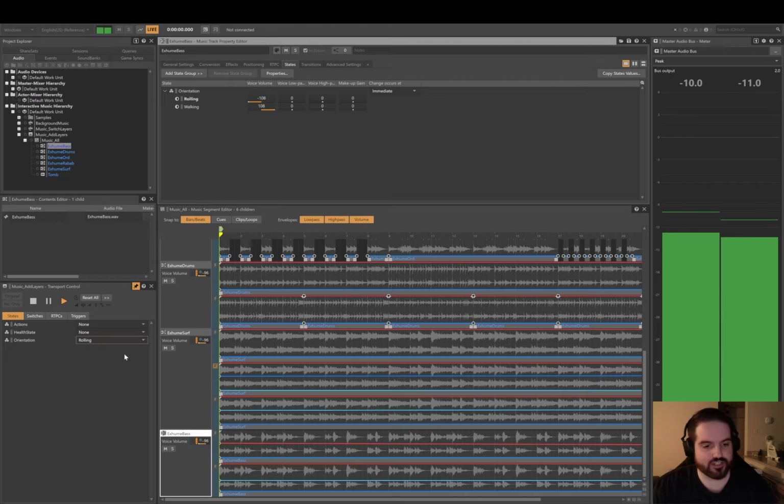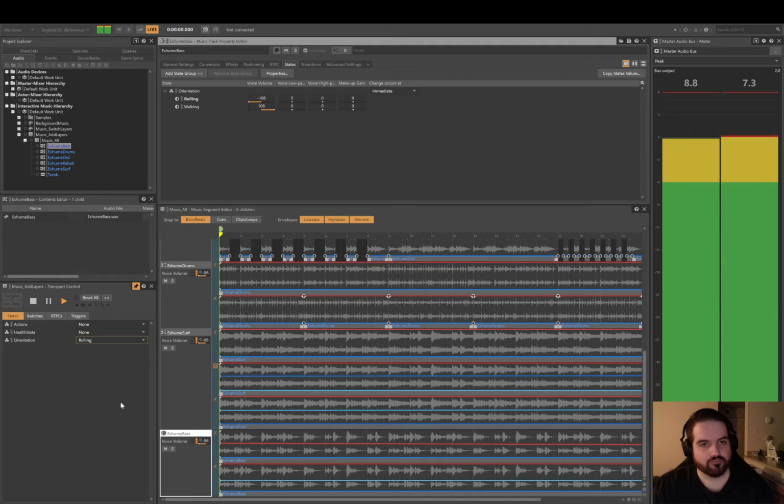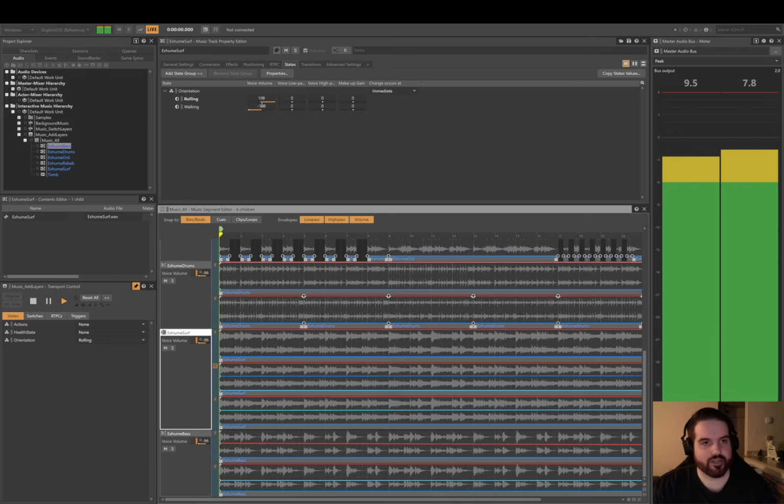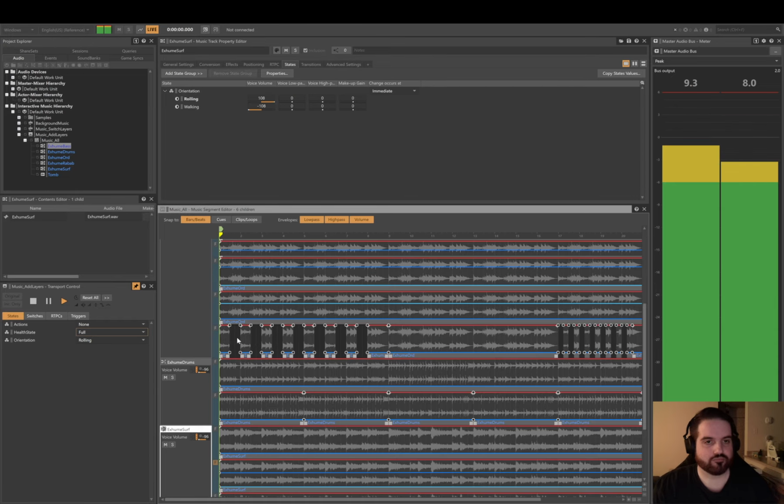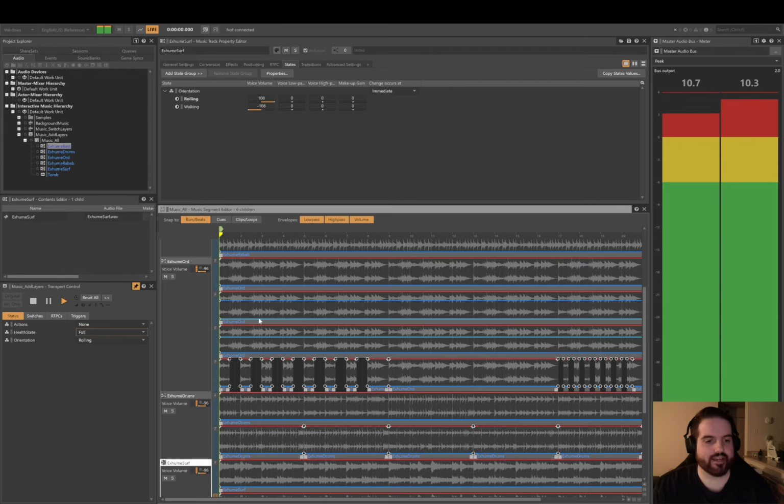And if we change states, we're going to play the surf because it is set to play during rolling and not during walking. But say we're rolling and we also have full health. What's nice about this is that they can combine. It just changes the value of this volume.